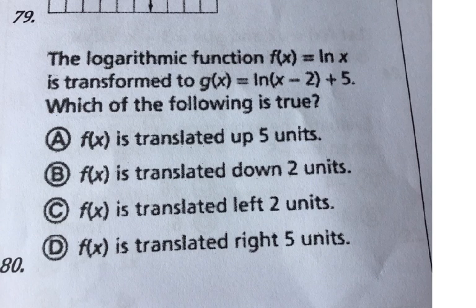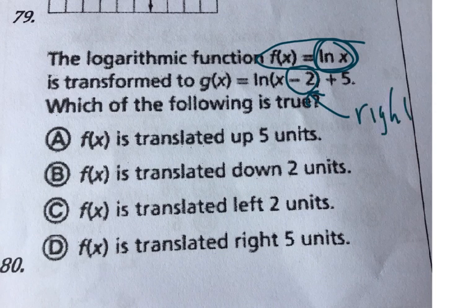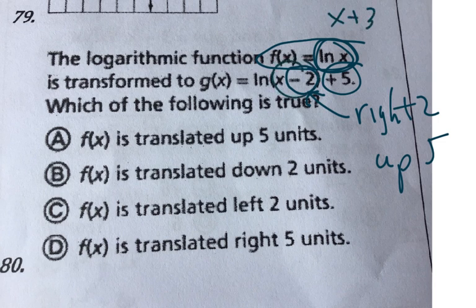Okay, now this one right here, you're given the main or family function, natural log of x. Now what is the x minus 2 going to do? Remember, with the x, you have to think backwards. So -2 means right 2, and the +5 means up 5. So that's what that means. If this was x plus 3 in here, then we would say left 3. In other words, +3 means left 3, right? Just like -2 means right 2. You have to think backwards with the x.